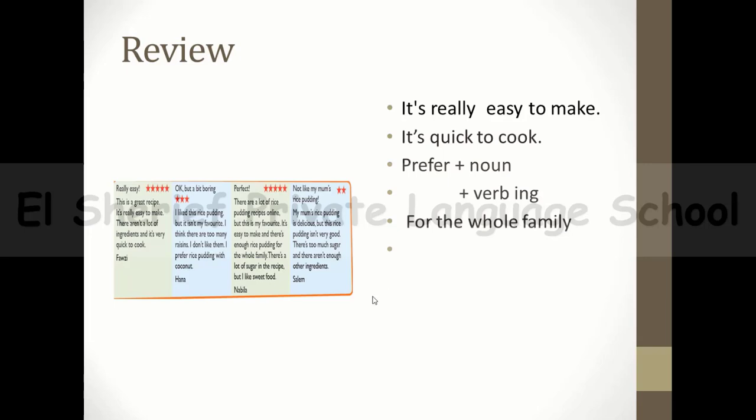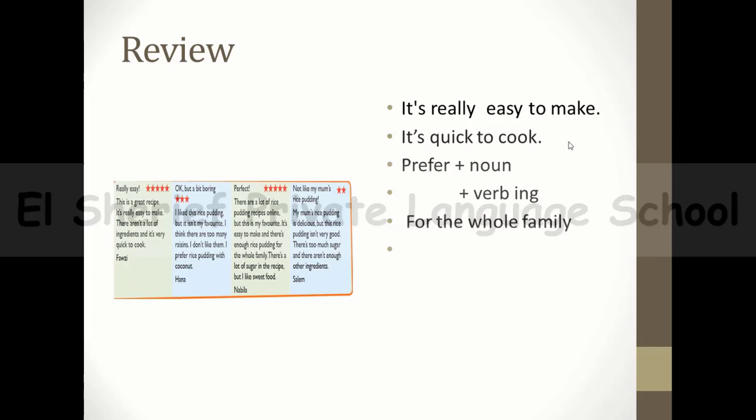And now let's move to the last opinion. It's Salim's opinion. He said, not like my mom's rice pudding. He said, my mom's rice pudding is delicious, but this rice pudding isn't very good. There's too much sugar and there aren't enough other ingredients. And this is his opinion. So he gave just 2 stars to this recipe.